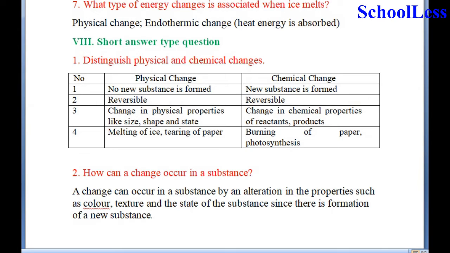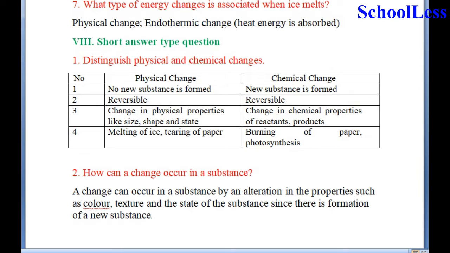Question 8. Short answer type questions. 1. Distinguish physical and chemical changes. So I have listed the physical change and chemical change with examples, giving the characteristics of the changes. 1. Physical change is where no new substance is formed and it is a reversible change, and there is a change in physical properties like shape, size and state.